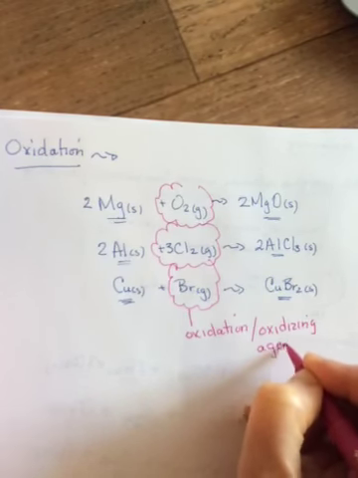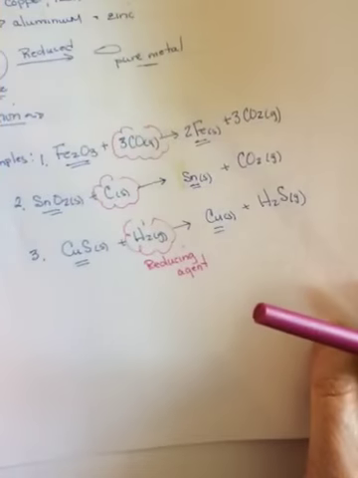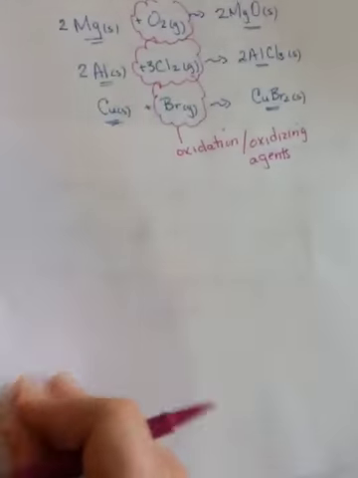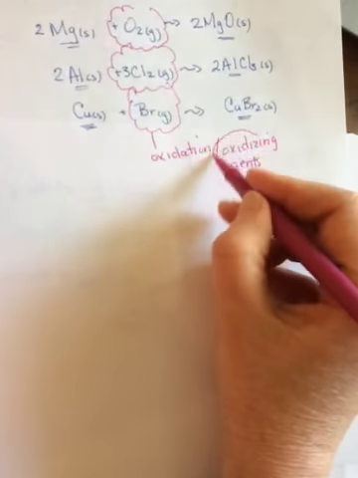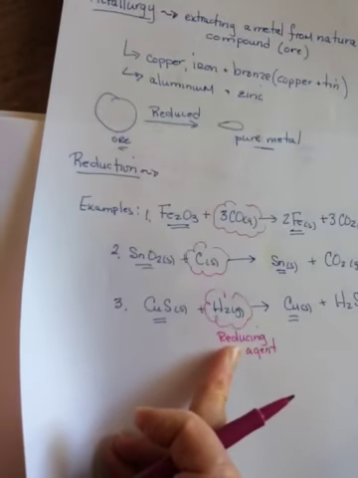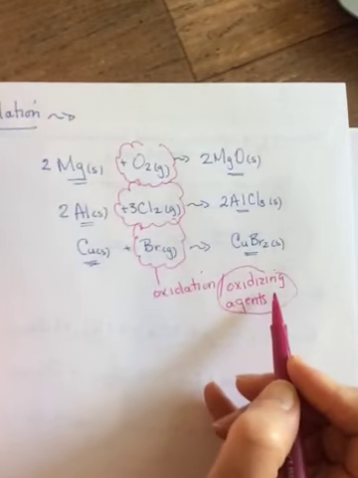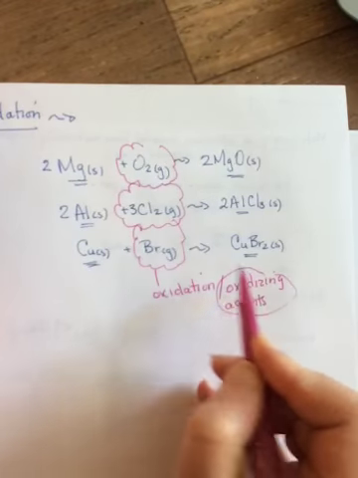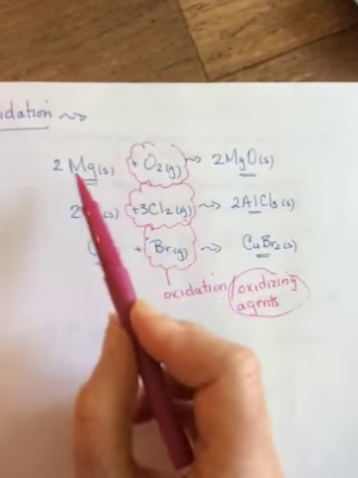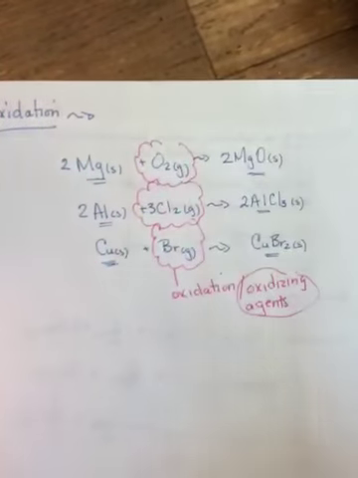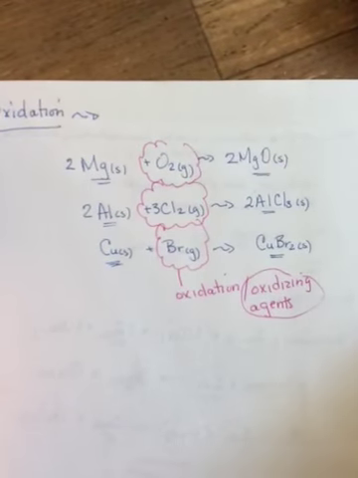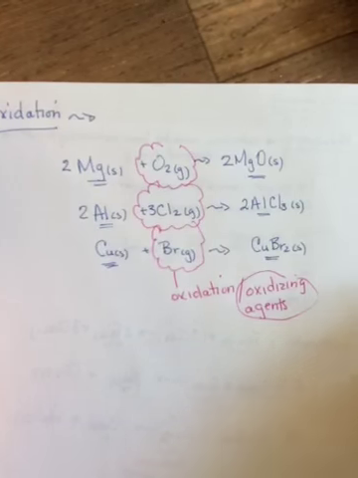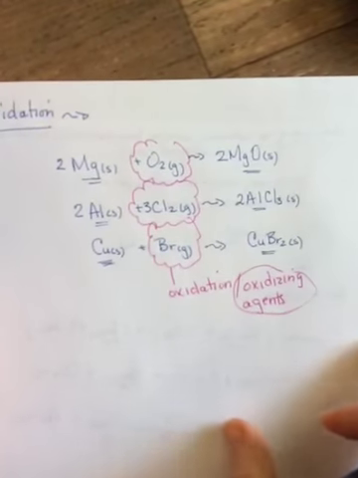So back here, the ones that were causing reduction were called reducing agents. So these ones we'll call oxidizing agents, just to be in line with the reducing agents. Okay, so oxidizing agents, and there is an IZ in there, are the ones that cause oxidation to occur, that cause a pure metal to be converted into its metal compound.